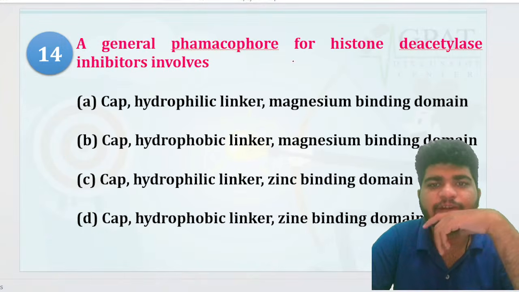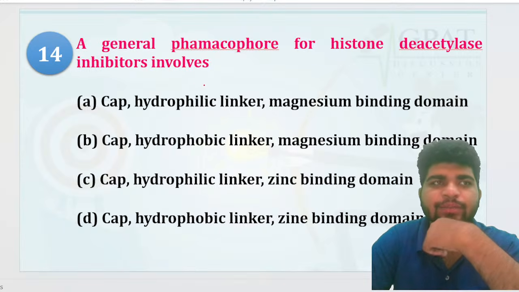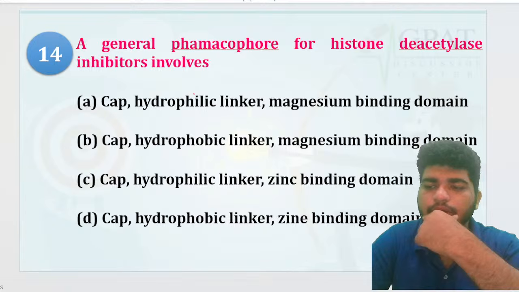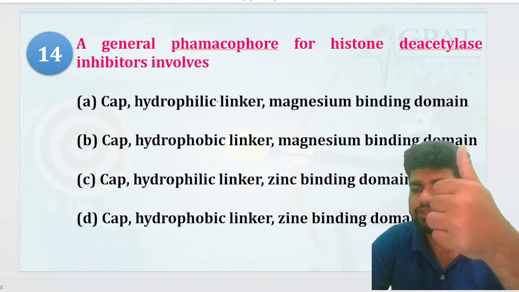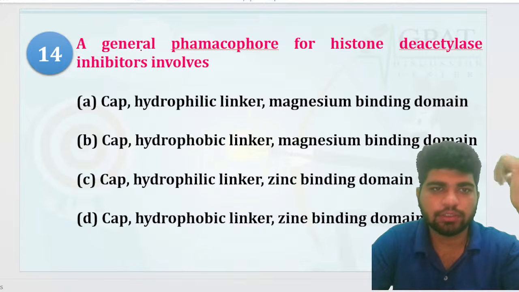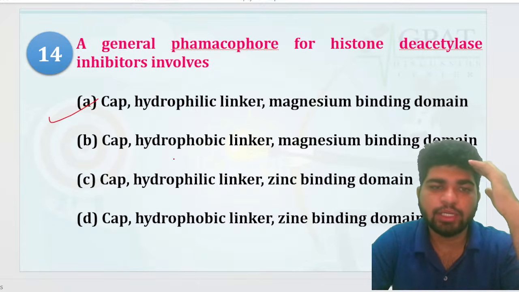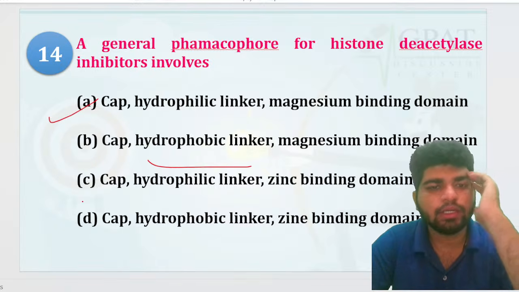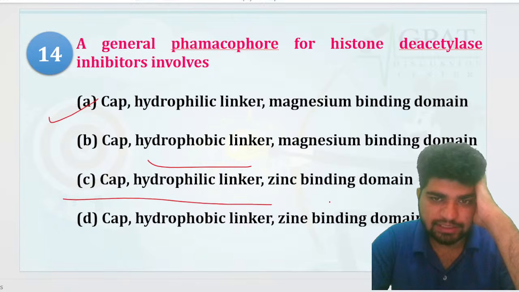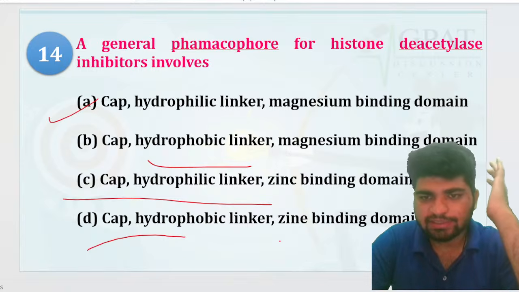Now this one, a general pharmacophore for histone deacetylase inhibitors involves this one. HGPRT is also involved into the 6-mercaptopurine and 6-thioguanine. Very good, Vishwajit. Nice trick. A general pharmacophore for histone deacetylase inhibitors involves: cap, hydrophilic linker, magnesium binding domain; cap, hydrophobic linker, magnesium binding domain; cap, hydrophilic linker, zinc binding domain; or cap, hydrophobic linker, zinc binding domain.